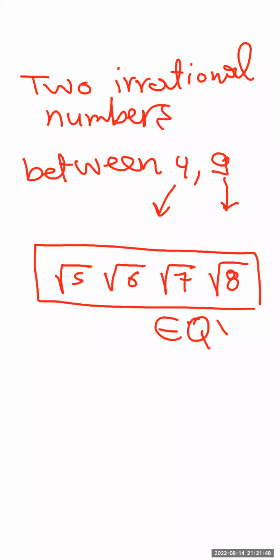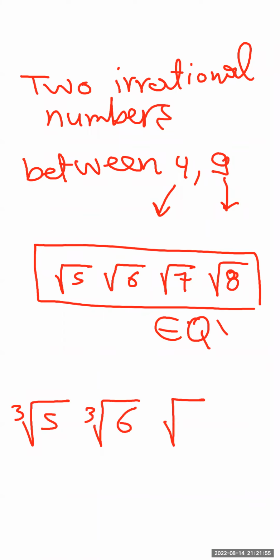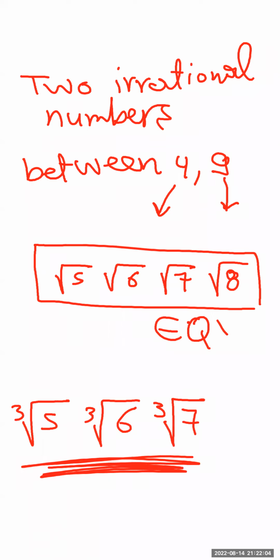If I want to write it in the form of a cubic root, also the cubic root of 5, cubic root of 6, cubic root of 7, cubic root of 8. No, stop. Cubic root of 8 equals 2. So this is rational. But these three numbers belong to Q dash. Why? Because they are not perfect cubes. Are we clear till this point? Yes. Okay.